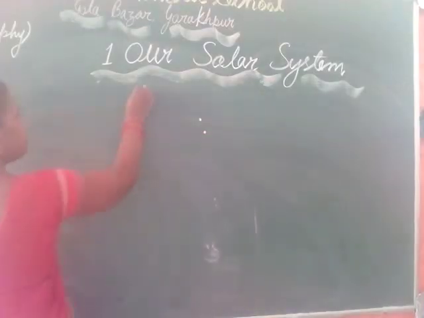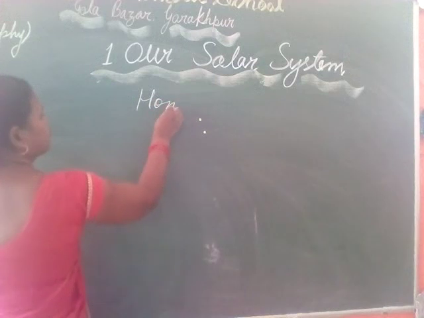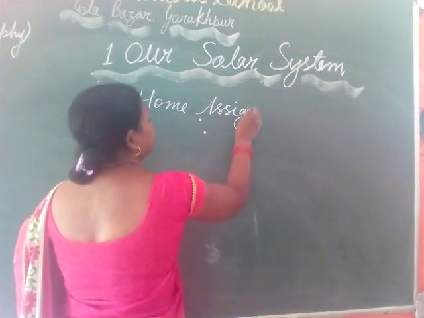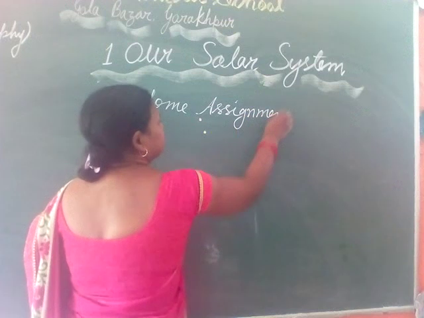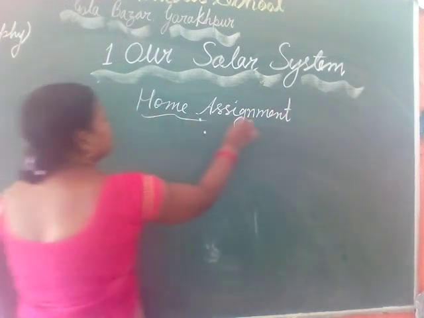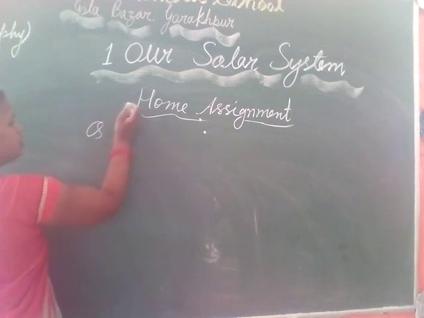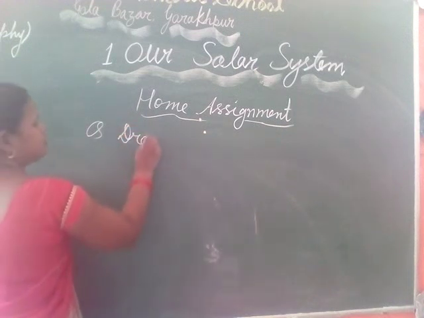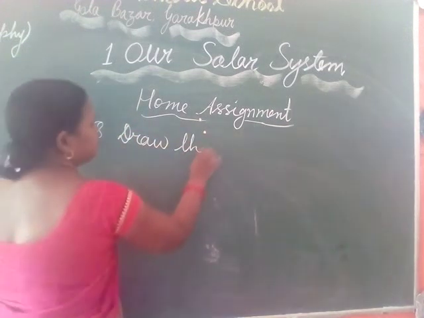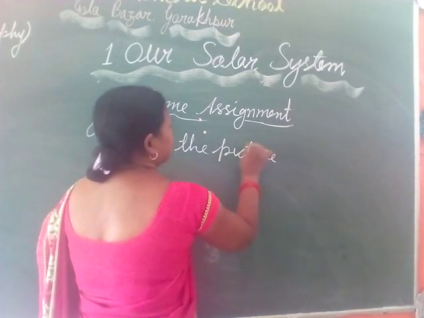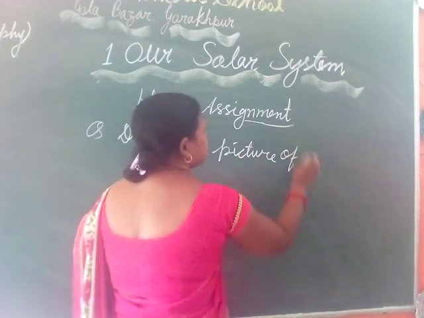Today's home assignment is: first question, draw the picture of the solar system.